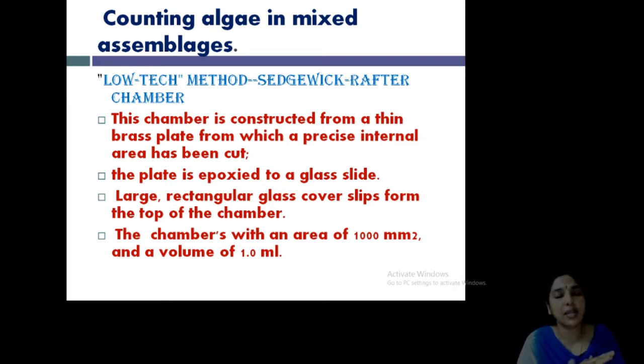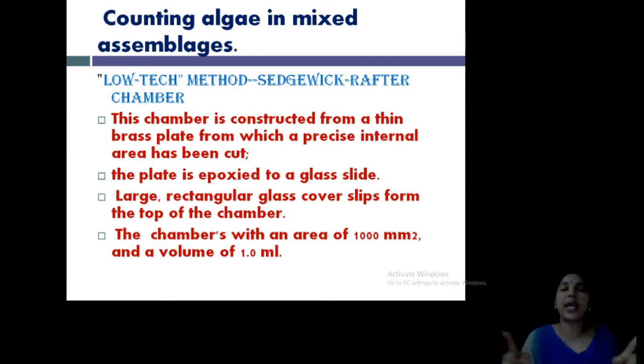Another important point is the specific measure: the chamber has an area of 1000 millimeter square and it can hold a volume of 1 ml. That's important.